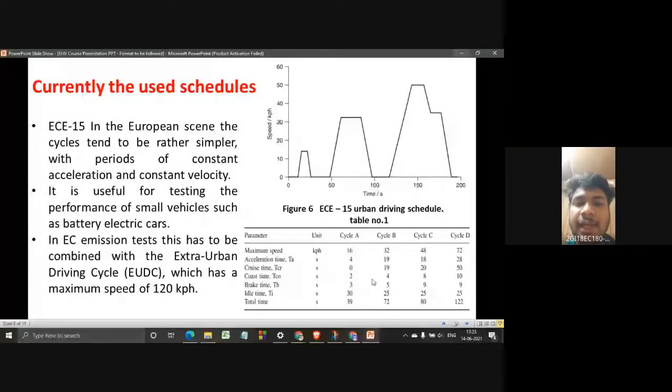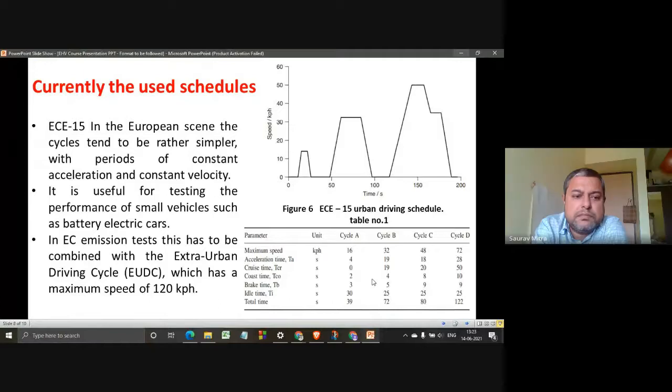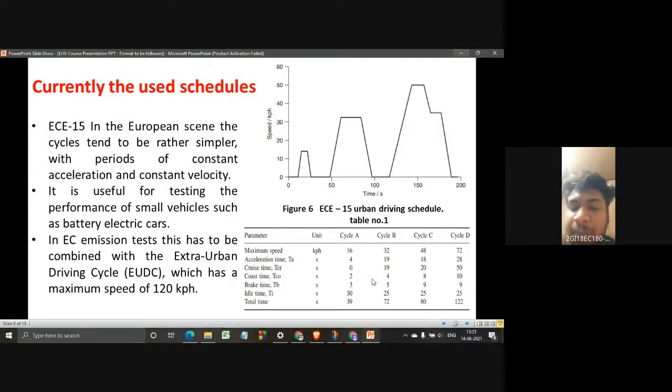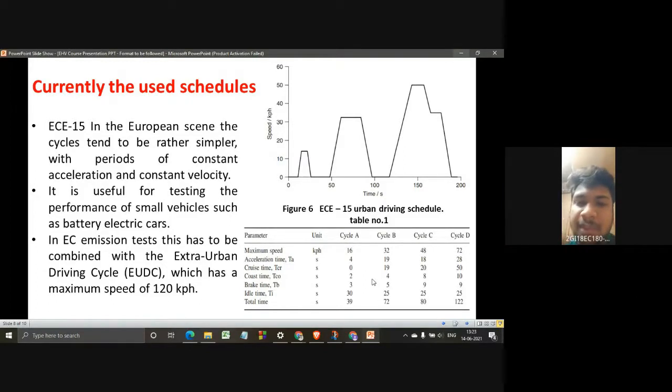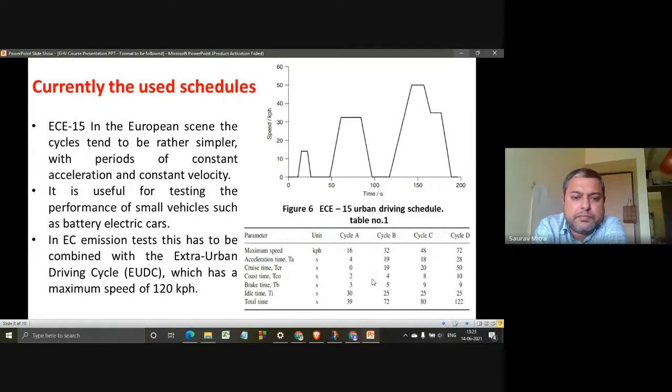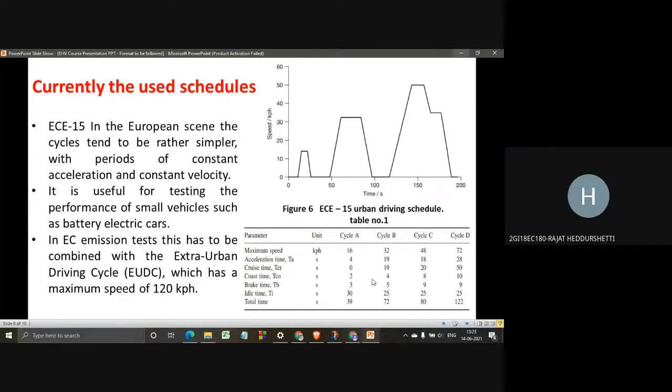Here we can see the EC15, the European driving cycle. Here we have different time periods which have different maximum speeds. In the European scene, the cycles tend to be rather simple, with periods of constant acceleration and constant velocity.